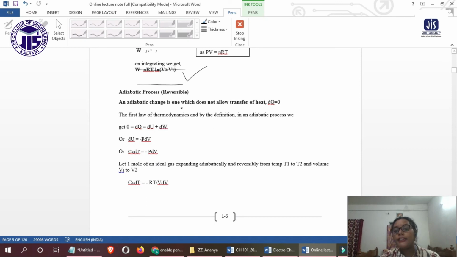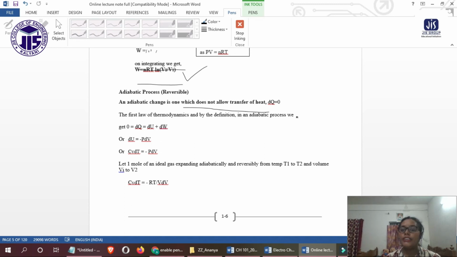An adiabatic change is one which does not allow the transfer of heat, that means dq equals 0, the heat transfer will be 0. By the first law of thermodynamics, in an adiabatic process we get 0 equals dE plus dW, and so dE equals minus P dV.